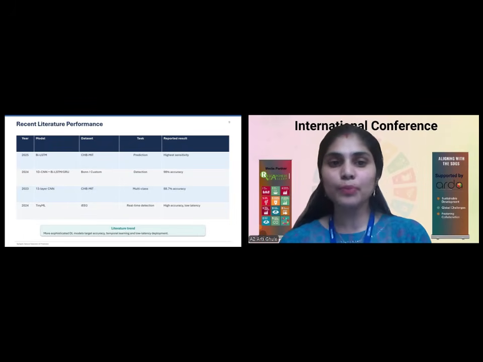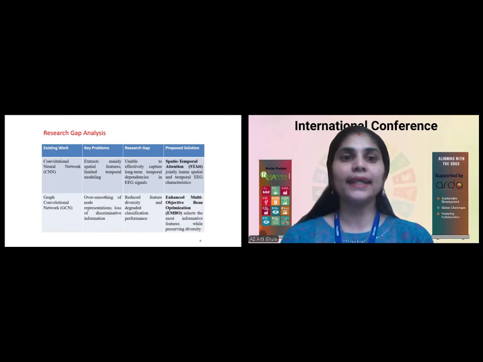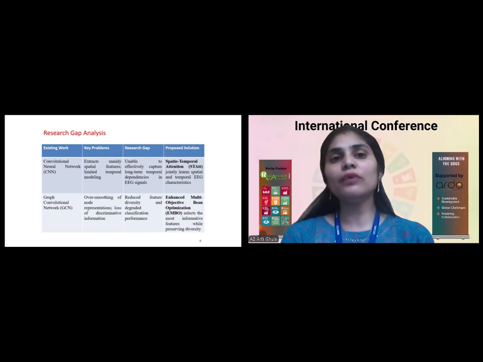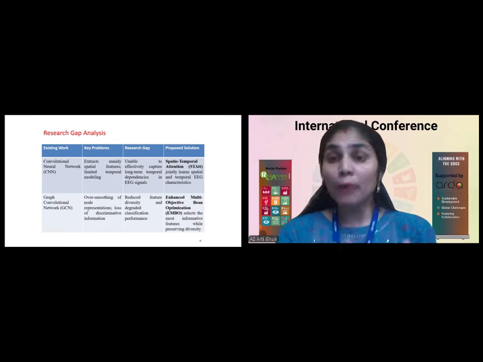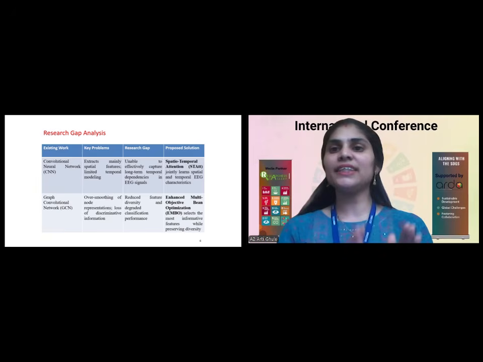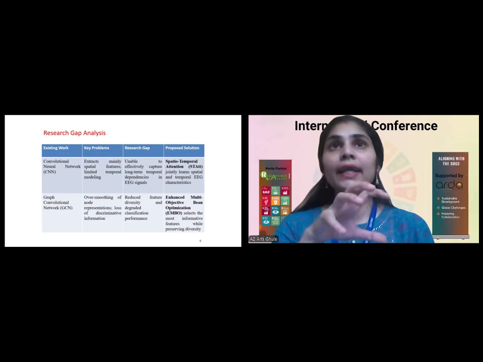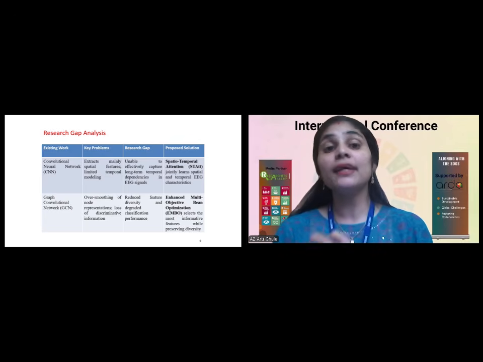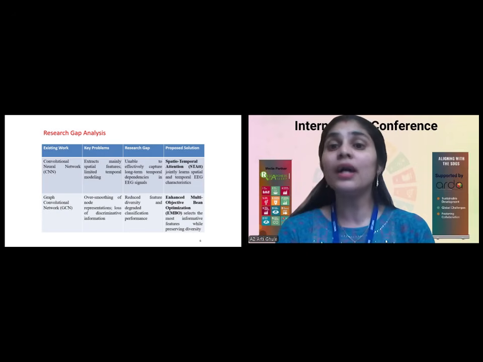To deal with these problems, we can have different kinds of machine learning and deep learning models, like convolutional neural networks and graph neural networks. But the convolutional neural network mainly focuses on extracting spatial features, not temporal features. Epileptic seizure detection and prediction is all based on EEG signals, which come under the time and frequency domains. To exactly detect and predict the seizure, we need to keep in mind that spatial features alone are not enough; we require temporal features too.